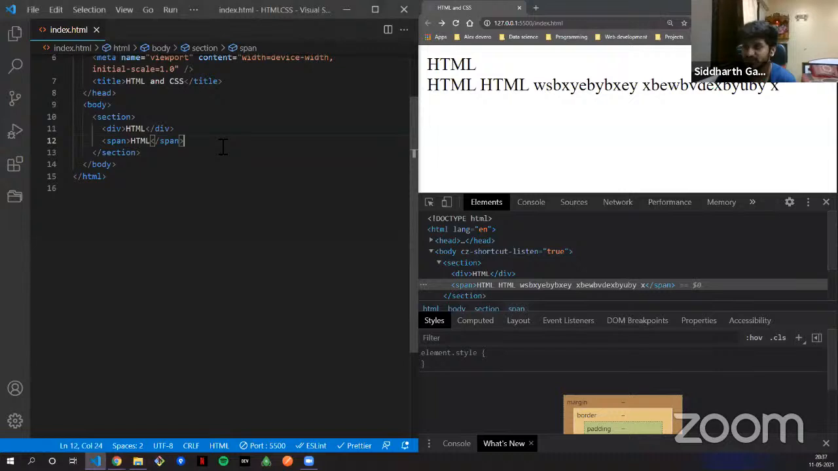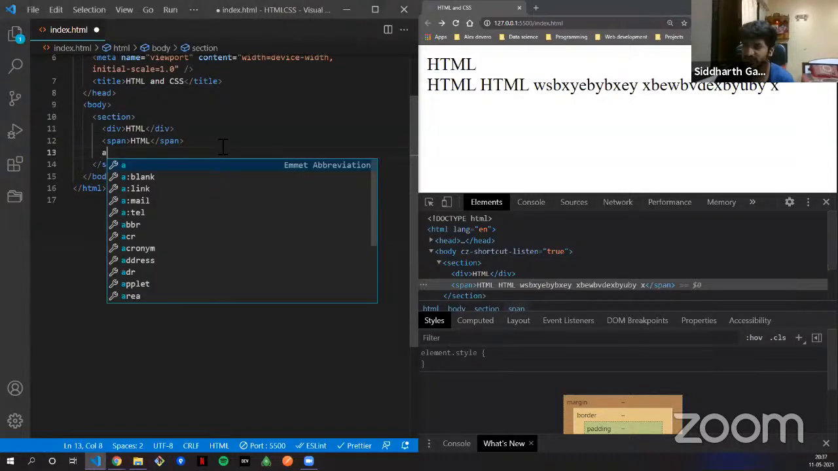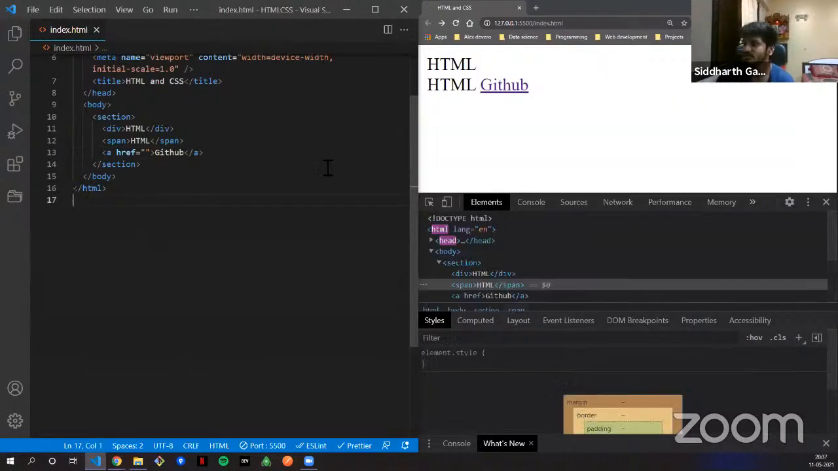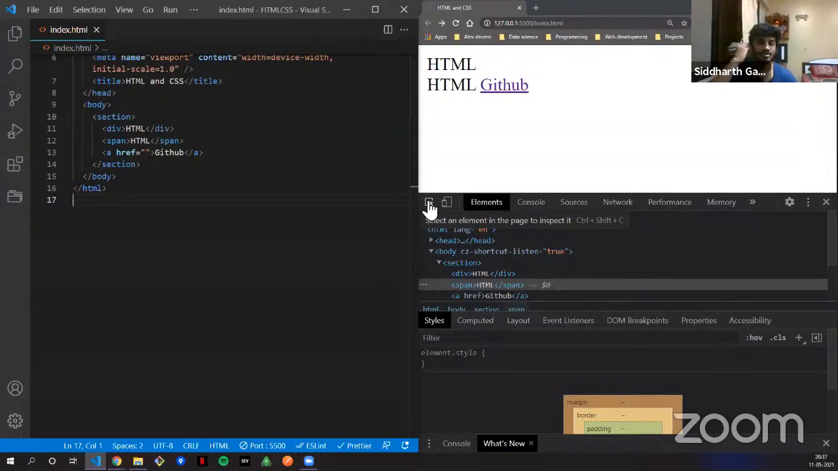Now let's see another tag, which is the anchor tag. I'm not putting any href, I'm just putting in github. I'm going to save it. Now you see there is one difference.